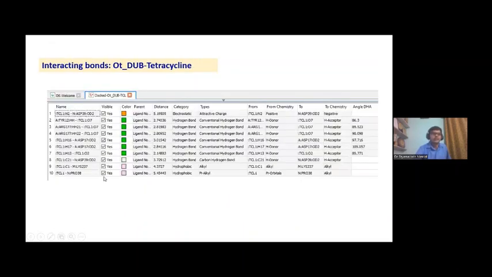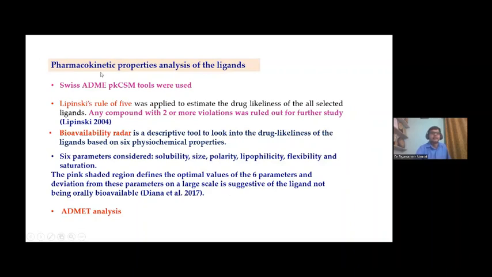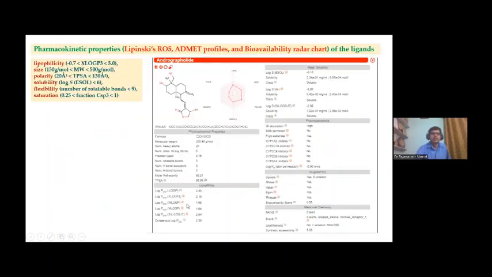And these are 10 interacting bonds that are available in the interaction between OTDUB and tetracycline. For pharmacokinetic properties analysis of the ligand, SwissADME and pkCSM tools were utilized, where Lipinski's rule was applied, the bioavailability radar was prepared, and the ADME analysis was done. So this is Andrographolide, for which we have used the pkCSM tool.